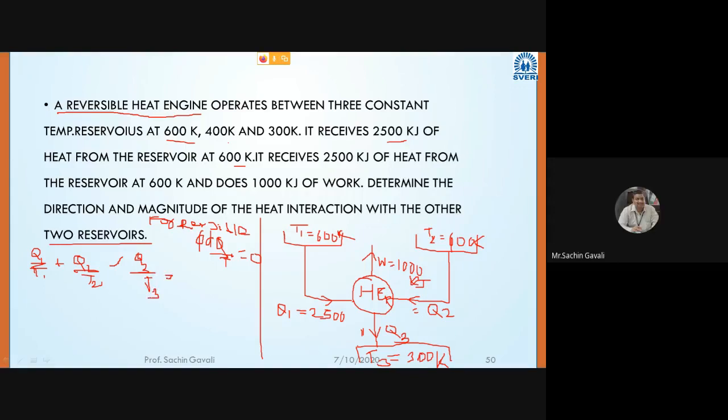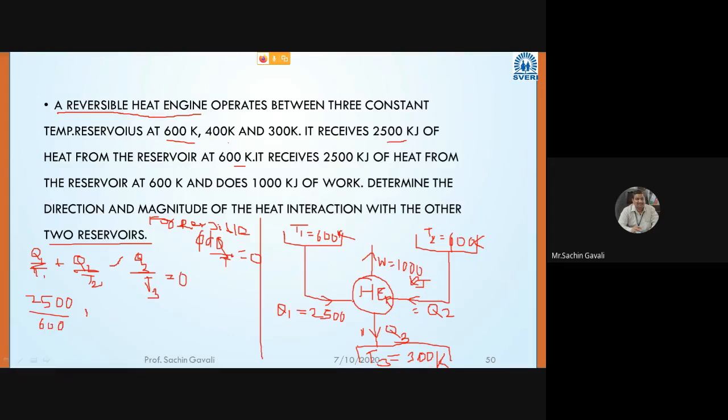is equal to 0. Okay. Now put the values of Q1, Q2, Q3. Correct. Very nice. Okay. So therefore Q1, how much Q1 is there? 2500 divided by T1. What is T1 value? 600